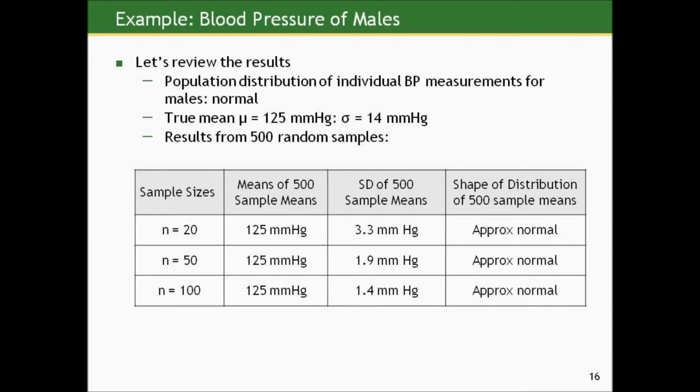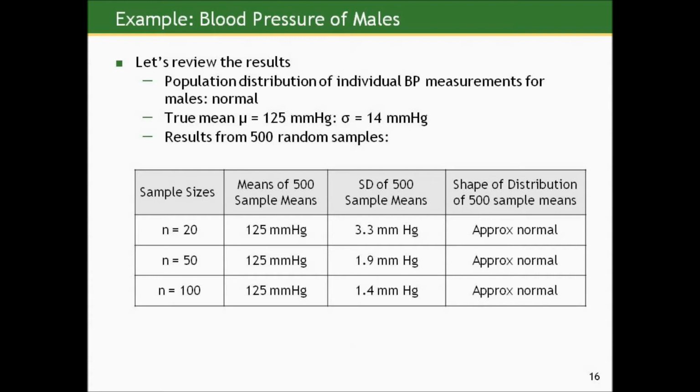So let me just summarize that information about the distribution of sample means across the three sets of studies. Looking at studies based on 20, 50, and 100 persons at a time respectively, and comparing this to the population level characteristics: the true mean in the population from which we sampled was 125 millimeters of mercury. Look at the results from these 500 random samples. In each case, the mean of the 500 sample means was 125 millimeters of mercury, whether our samples were based on 20 men each, 50 men, or 100. So what does that say? What does that start to point at?